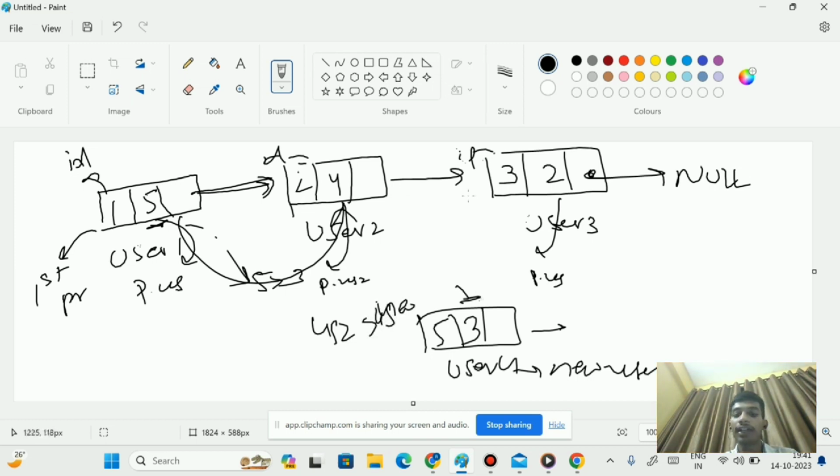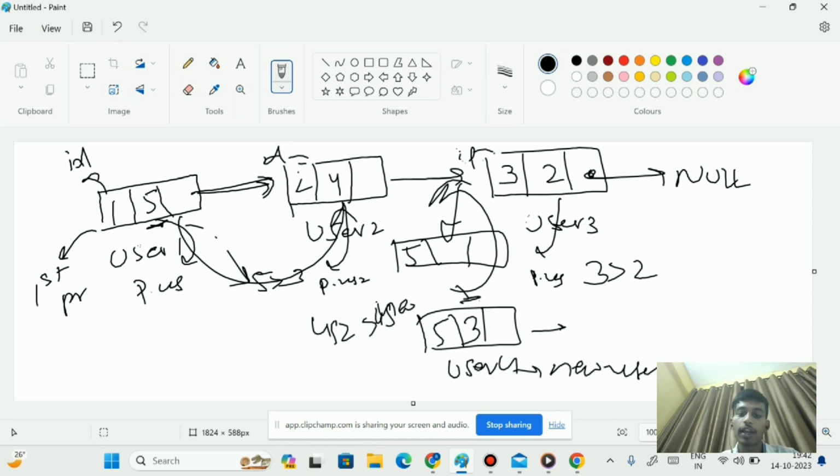So now I can compare here. User 3 has the priority of 2 and the new user has a priority of 3. So 3 is greater than 2, so I can add the new user here. Now I will add the new user in between user 2 and user 3, with ID 5 and priority value 3, and it will connect like this and like this. Now this will become user 4 and the new user will become user 3. Like this, the implementation of priority queue will be done in this project.